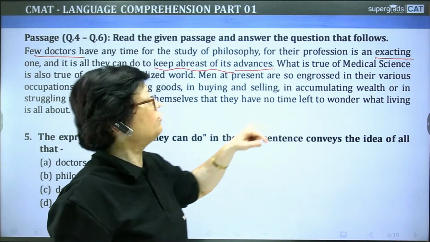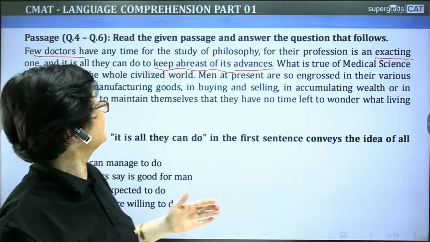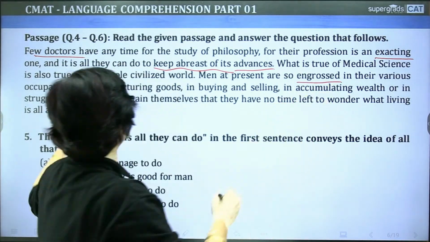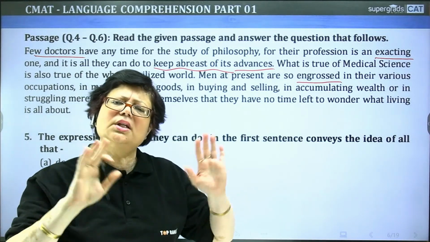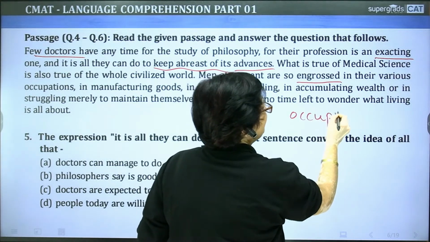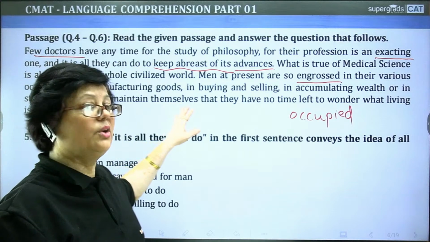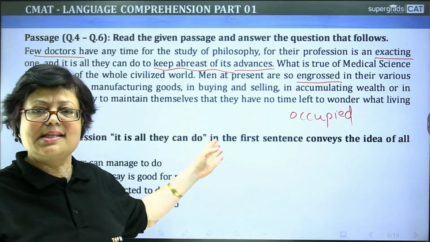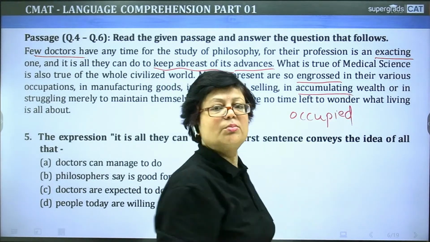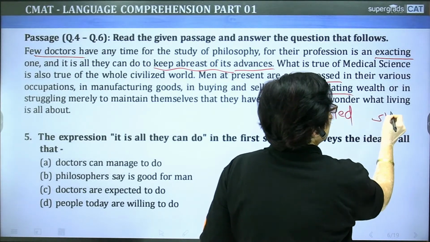What is true of medical science is also true of the whole civilized world. Men at present are so engrossed in their various occupations. Engrossed, totally occupied. What is the meaning of engrossed? Totally occupied. Busy हैं बहुत ज़्यादा in their various occupations, in manufacturing goods. Different occupations हैं in buying and selling, in accumulating wealth. What is accumulating? जमा करना, to pile up, है ना? Accumulating means जमा करना.